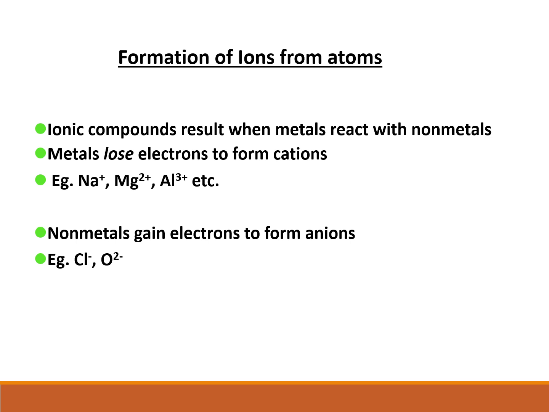Depending upon the number of valence electrons, they can become monopositive, dipositive, tripositive, etc. In the same way, non-metals, which have a tendency to accept electrons and are more electronegative elements, gain electrons to form anions. For example, chloride anion, oxide anion, etc.